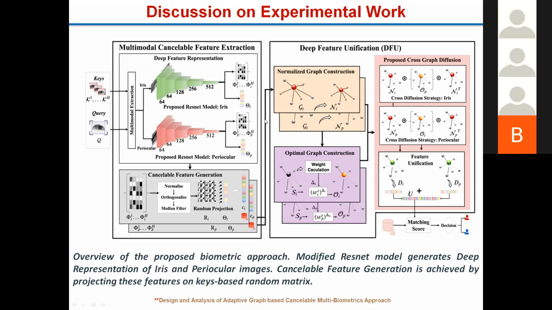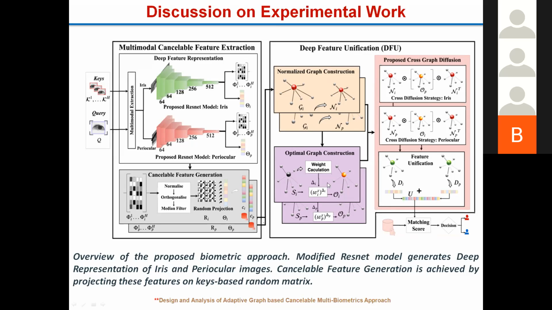We get the score, and that score is used to generate the normalized score. Then we generate the optimal score from this normalized score. The normalized and optimal scores are again fused through cross fusion, and we get a unified feature. This unified feature is stored in the volatile memory, and it is used for making the decision, the classification as genuine or imposter.